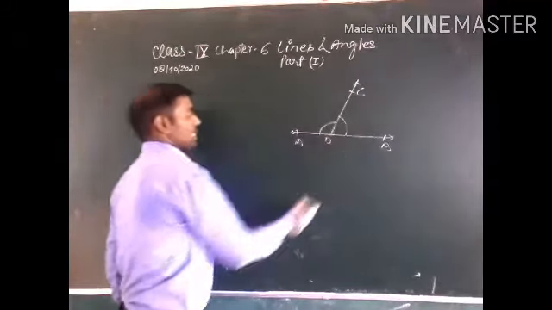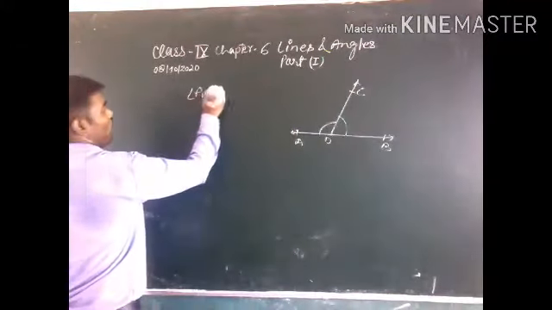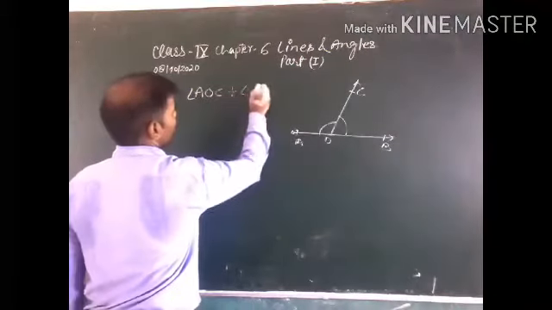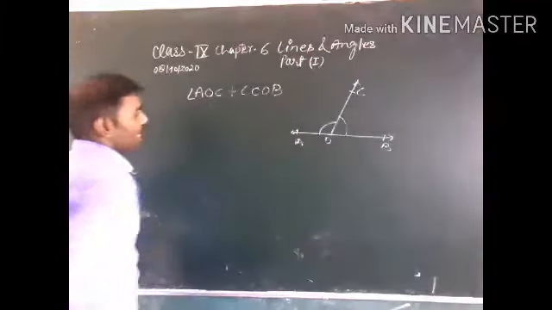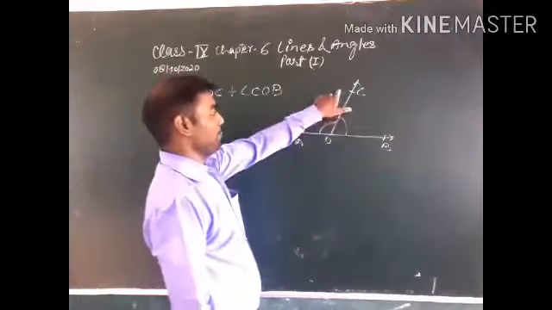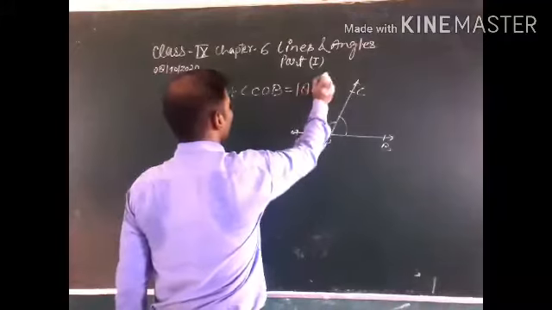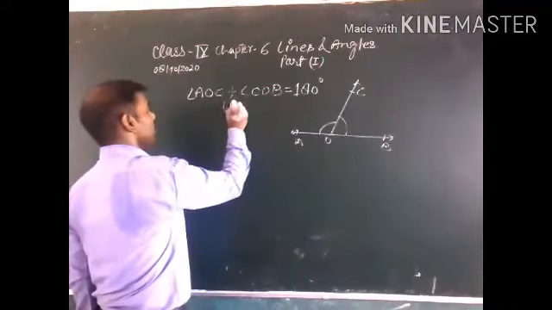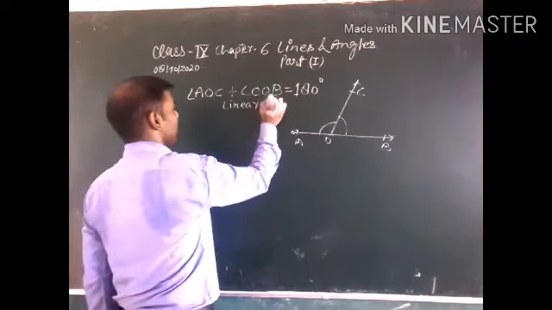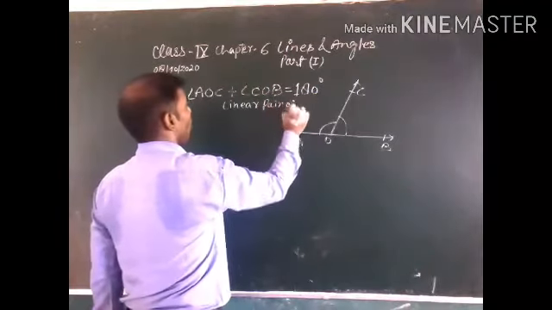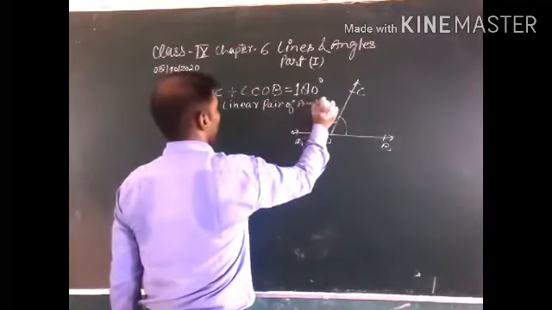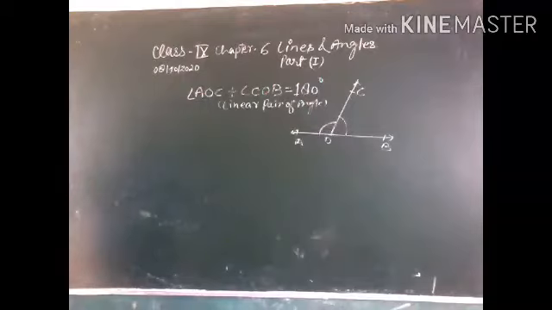This angle and this angle: angle AOC plus angle COB is equal to 180 degrees. How? This is a linear pair of angles. Write in brackets linear pair of angles.